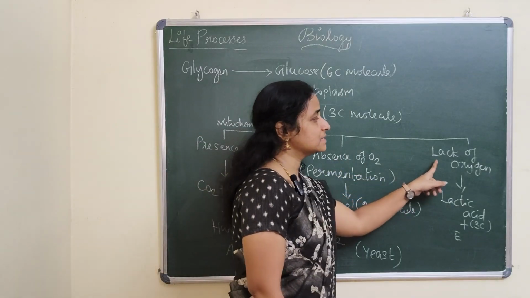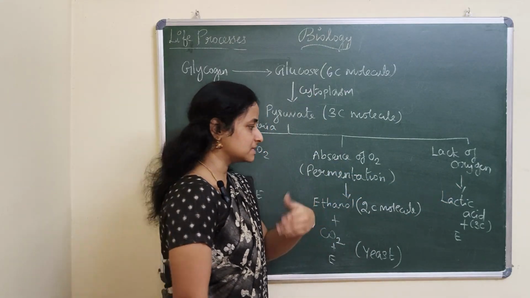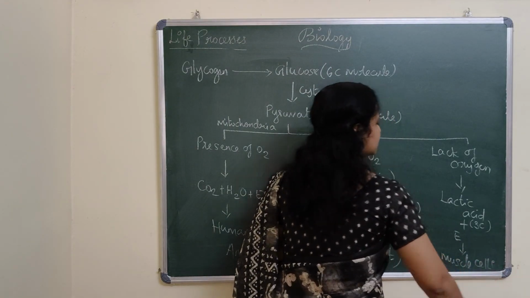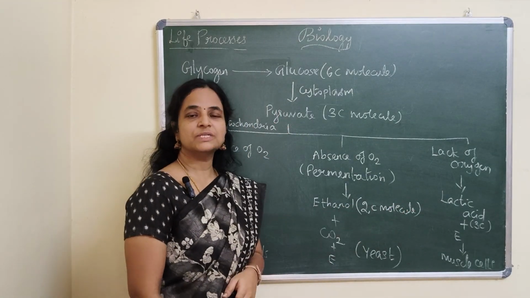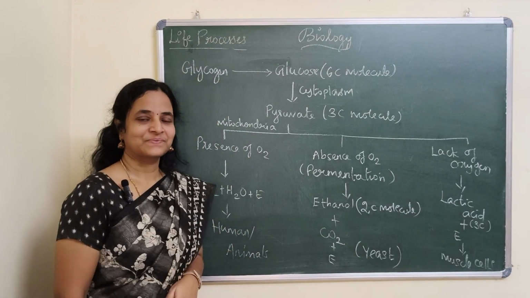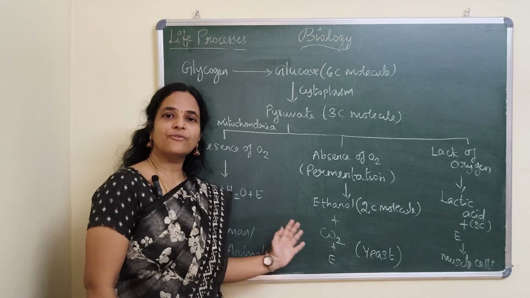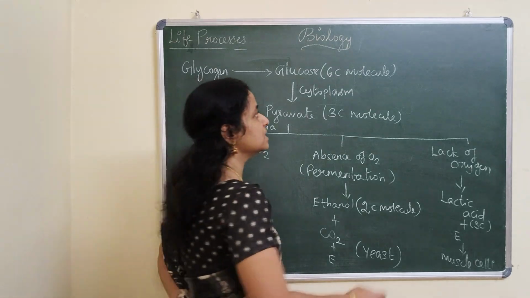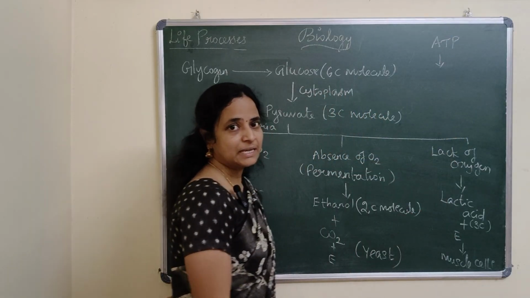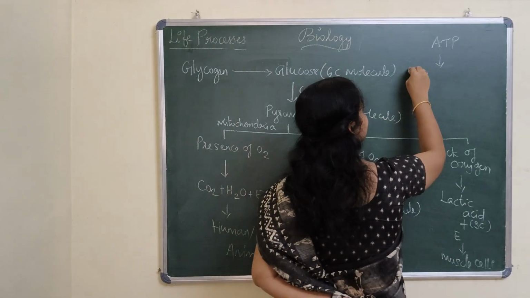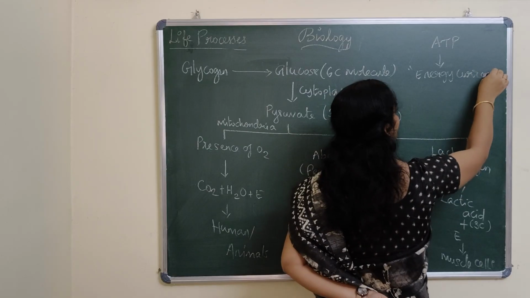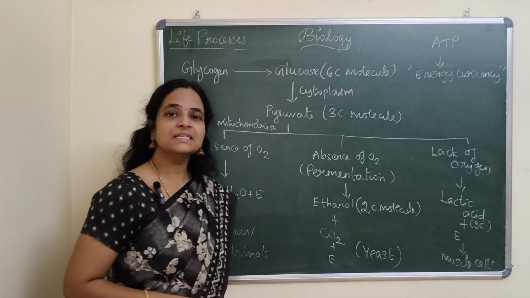And one more condition is lack of oxygen that takes place in muscle cells in our body. So where does it take place? The muscle cells. So this lactic acid production is responsible for pain and muscle cramps in our body. Okay? Any doubts? Okay. So as a result of this process, we yield energy in the form of ATP. We all know that ATP is called the energy currency of the cell. So this conversion takes place in the mitochondria.